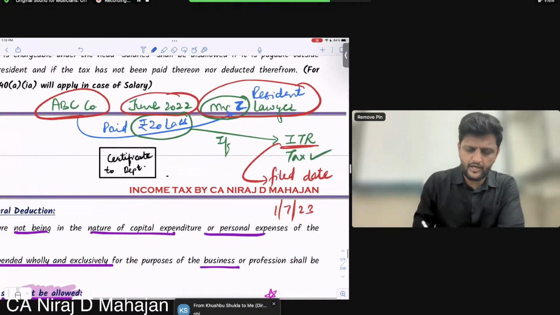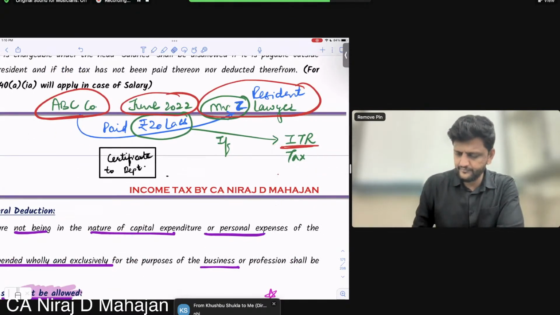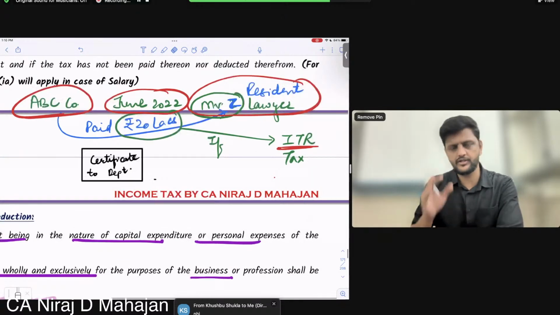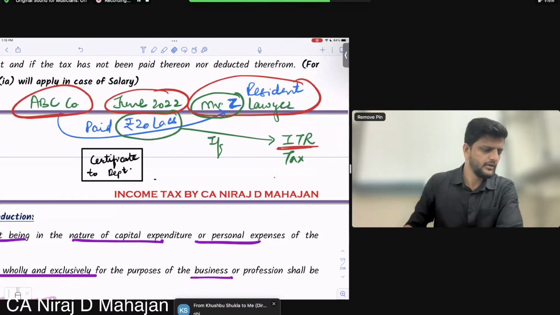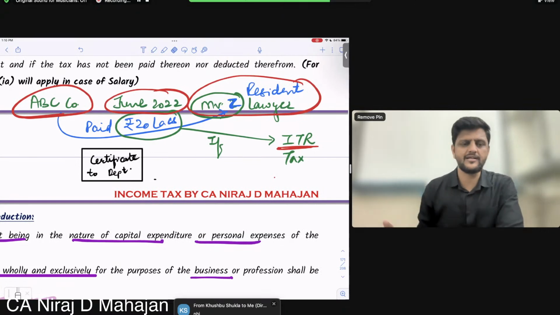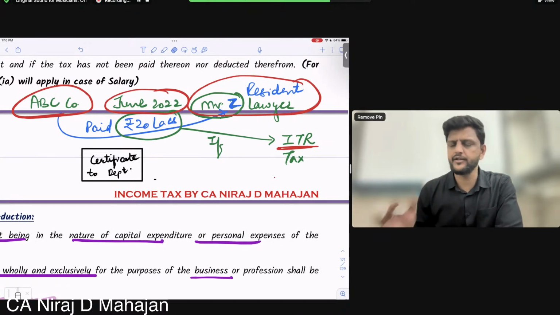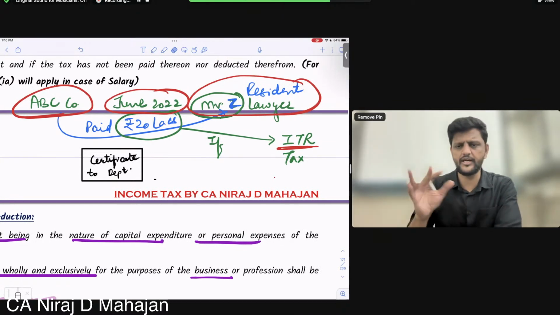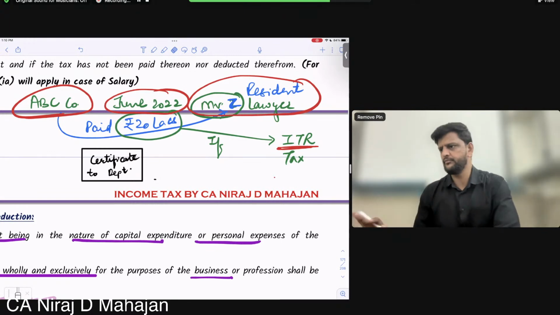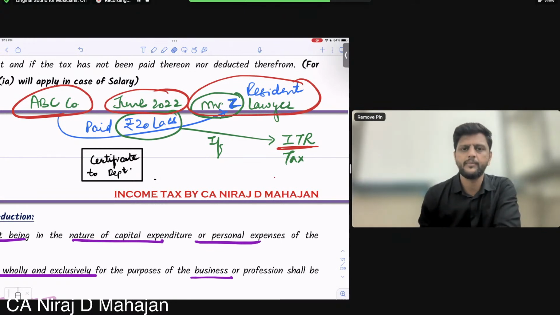Again, if you want, I'll repeat. There are two assessees over here, the company and the lawyer. Whose responsibility was it to deduct tax? The company. Did it actually deduct? It did not deduct, so the assessee is in default.